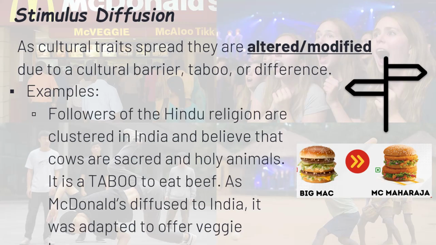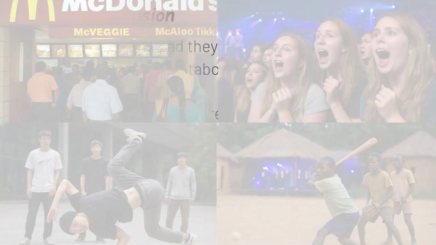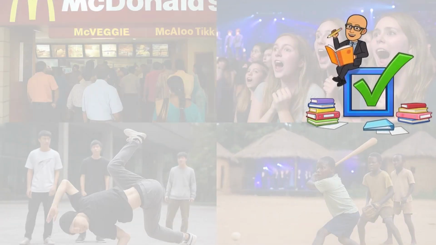So what does Mickey D's do? No Big Macs. They drop the Maharaja Mac, the McAloo Tikki, and McVeggie instead. Same fast food formula, different ingredients. That's stimulus diffusion. The core idea spreads, but the execution adapts. It's not a copy, it's a remix. Now that we've broken down all the types of diffusion, let's zoom out and bring it all together. Time for a glow-up of everything we just covered.